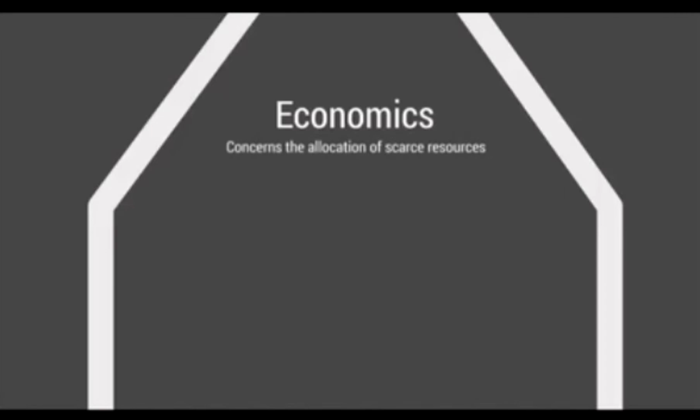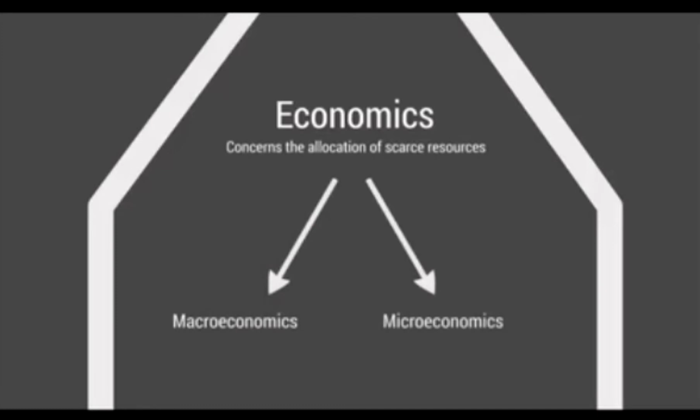Economics concerns the allocations of scarce resources. Scarce resources is anything that there's a finite amount of. So that could be people, or it could be money, or if you're a farmer, it could be seeds because you've got only a limited supply of seeds. Now, economics can be split into two categories, macroeconomics and microeconomics.